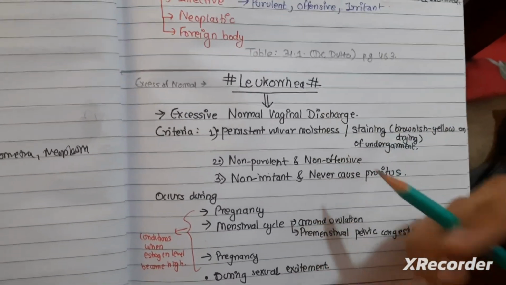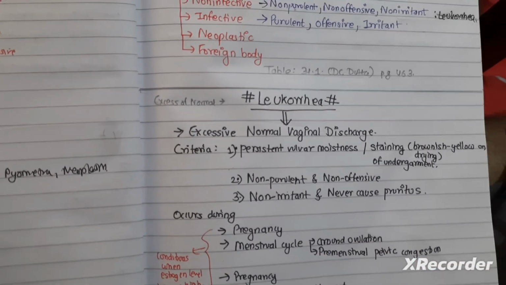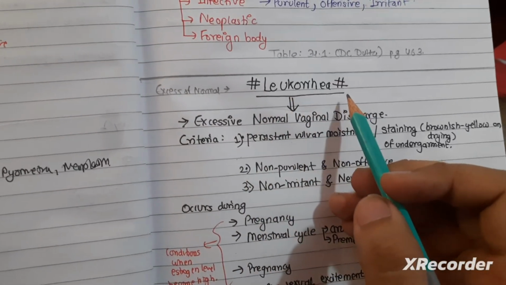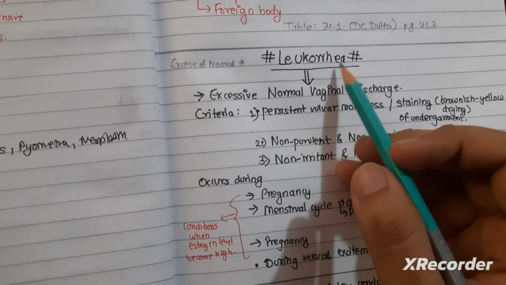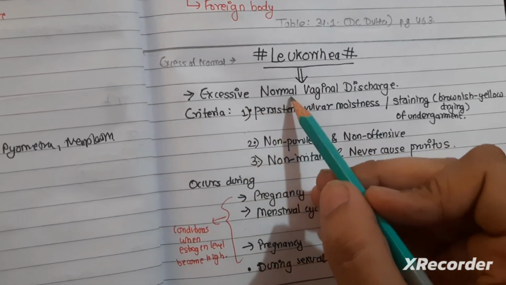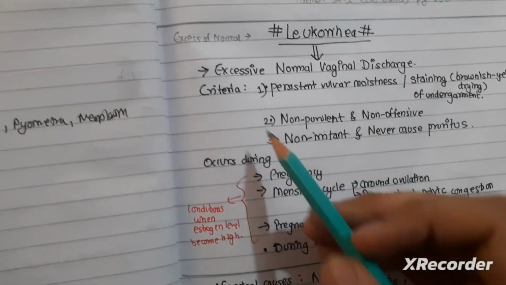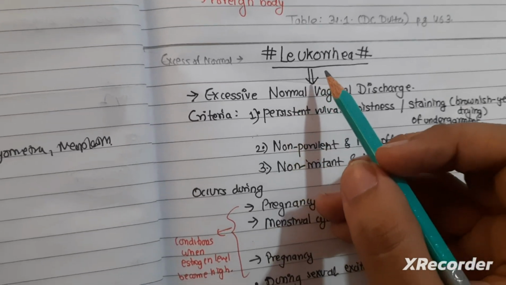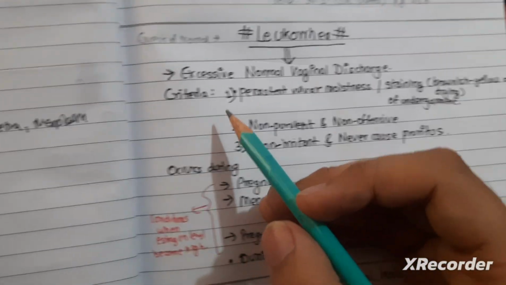So, firstly, talking about non-infective causes of abnormal vaginal discharge, we have firstly leukorrhea. Leukorrhea is defined as excessive normal vaginal discharge. To call it leukorrhea, there should be three criteria.